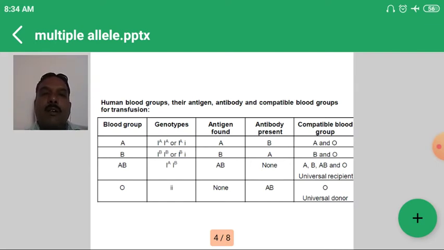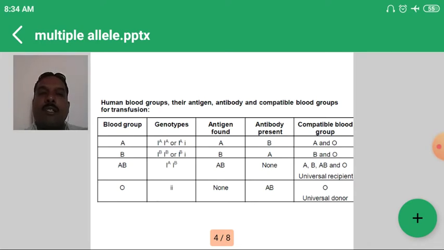Majorly, in case of blood groups, the scientist Landsteiner gave the four blood groups on the basis of antigens and antibodies developed. There is a relationship between antigens and antibodies like a key and lock. In the first column we can observe the four blood groups A, B, AB and O. Their genotypes will be given, then which antigens and antibodies are present, and the compatible blood groups.